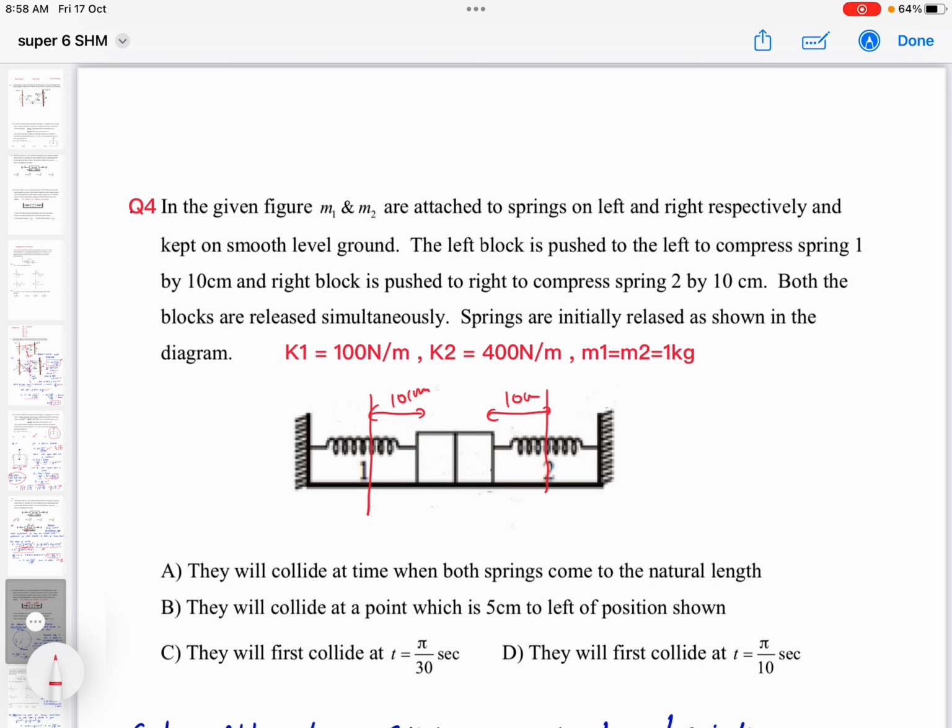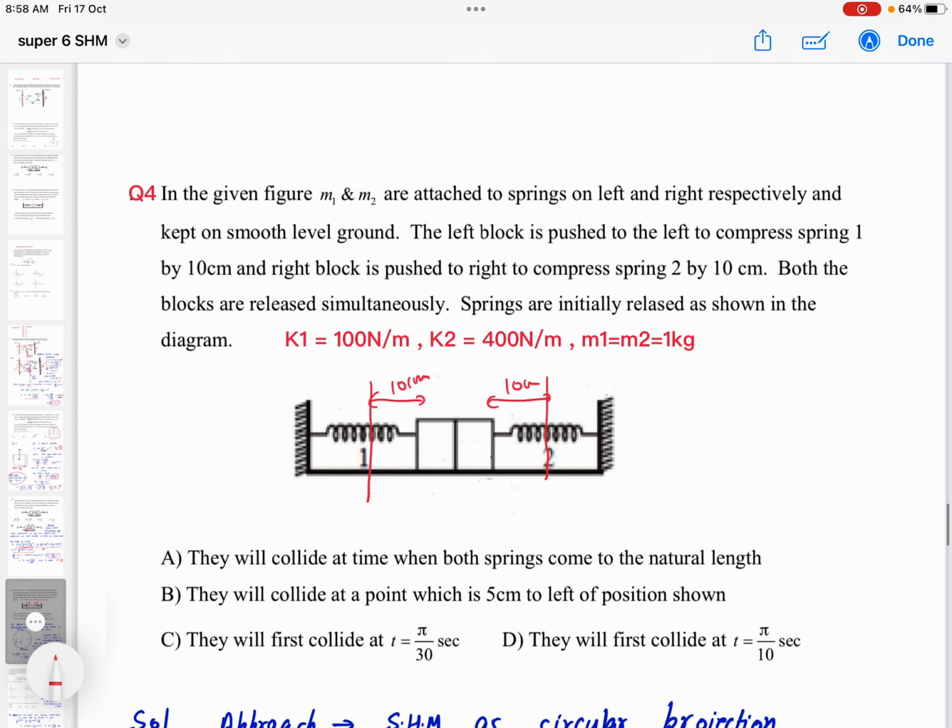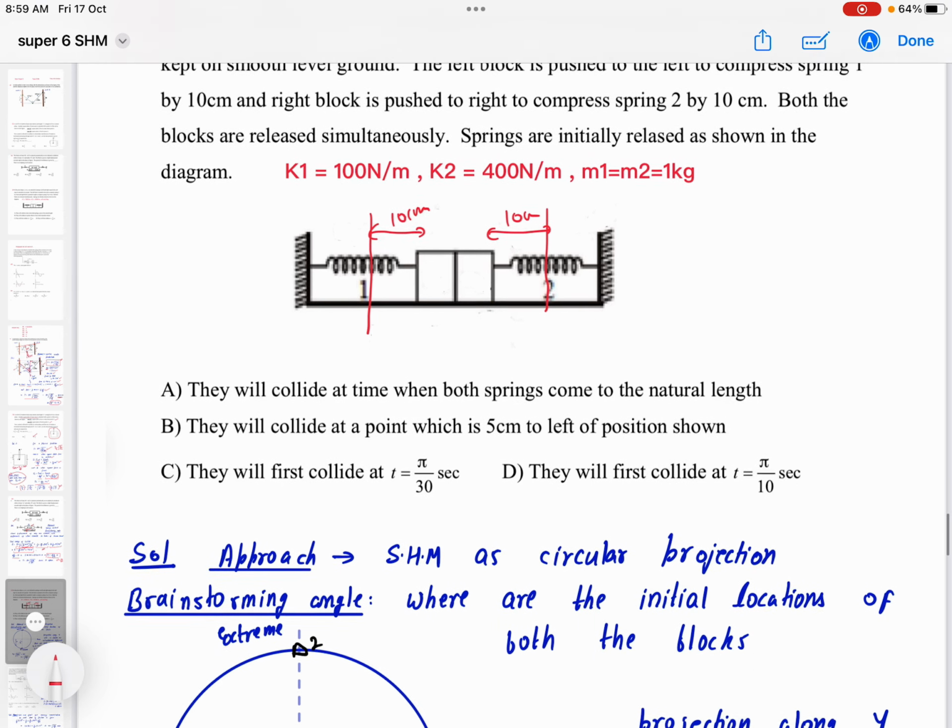So obviously when you think of time calculation of 2 SHMs, then only one thing should strike in our mind, and that is SHM as a circular projection, right? Whenever it is about comparing any 2 SHMs, or maximum separation or minimum separation between them, for all those cases we solve the questions by the SHM as a circular projection concept.